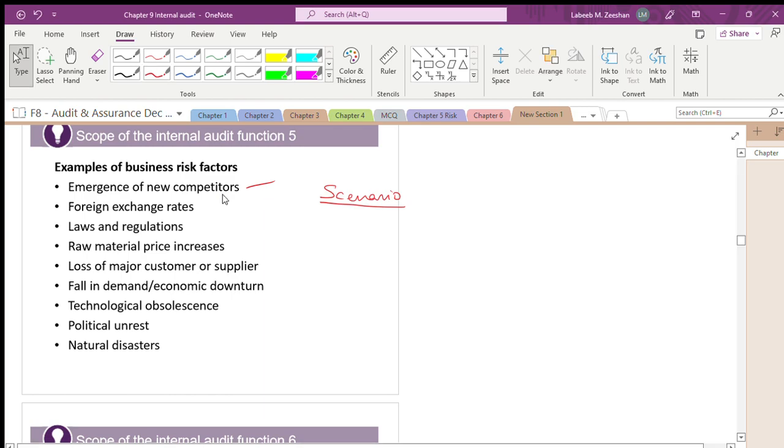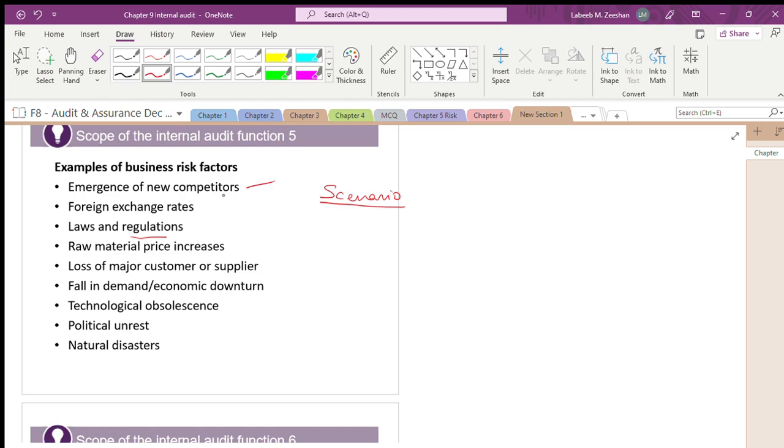Next, we are talking about foreign exchange risk in terms of dollars and currencies. We are talking about laws and regulations in terms of the industries: the banking industry, the telecommunication industry, the airline industry. Definitely, if laws and regulations are strengthened, either it will be positive or it will be negative.